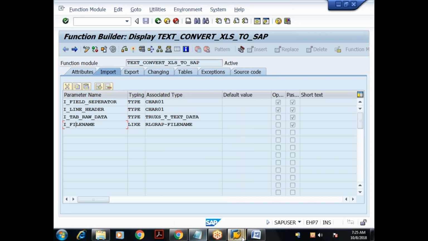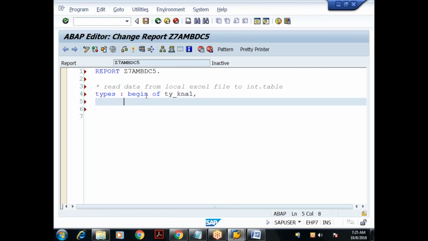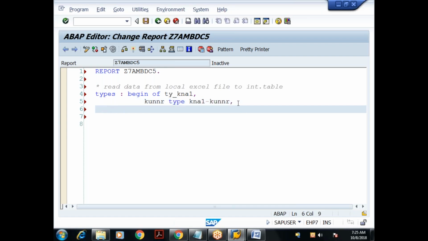So what I'll do first is I'll declare one internal table to receive the data. So I'll say types begin of ty_kna1. I'll take the fields customer number type of kna1-customer number.